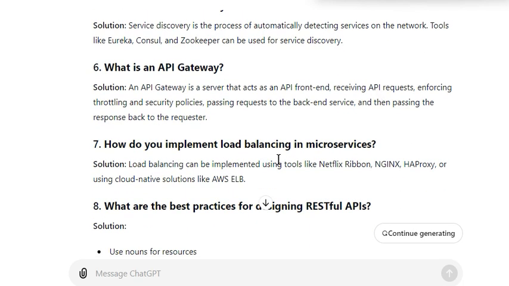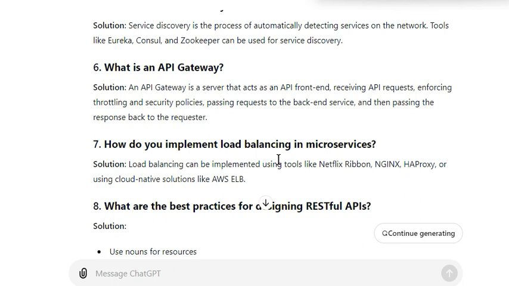How do you implement load balancing in microservices? Load balancing can be implemented using Netflix Ribbon, Nginx, HAProxy, or cloud-native services like AWS ELB. We understand what load balancing is: we can have multiple servers, and based on the load, more instances get created, and that's how we balance the incoming requests.